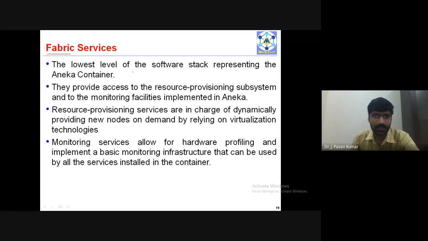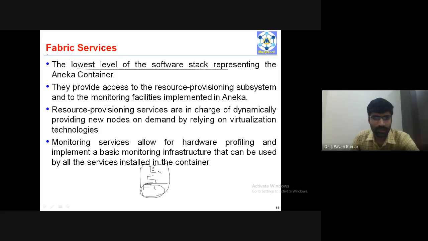Coming to the fabric services, this is the lowest level of the software stack. In the services stack, we have fabric services, then on top of it foundation services, then execution services. So in this particular stack, this is the lowest level.